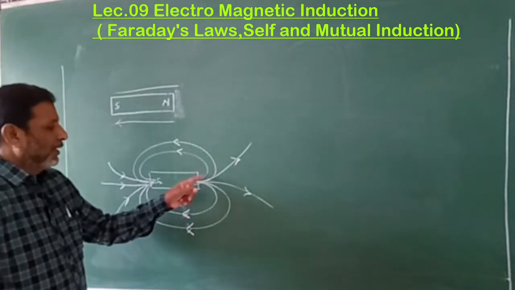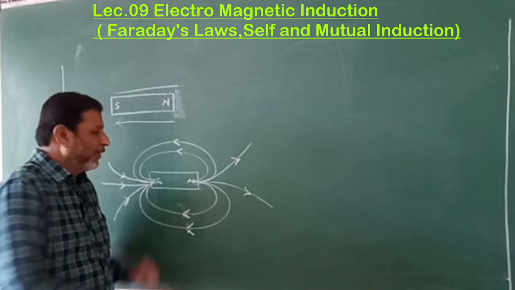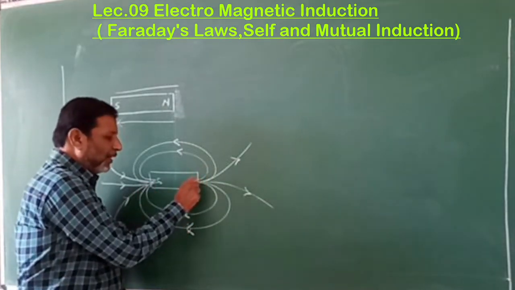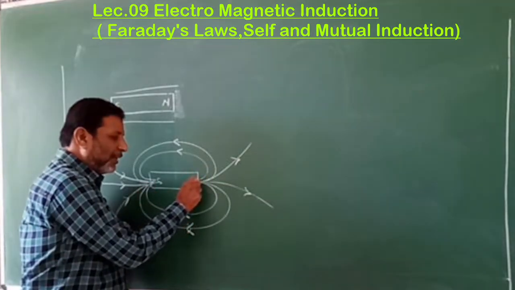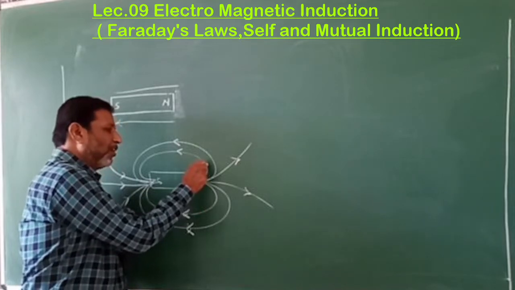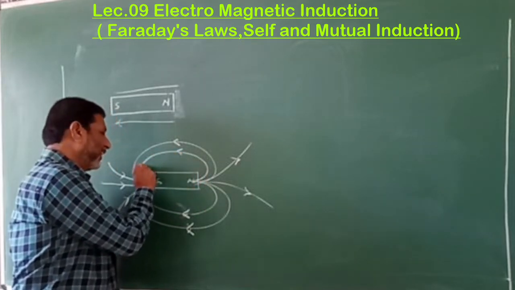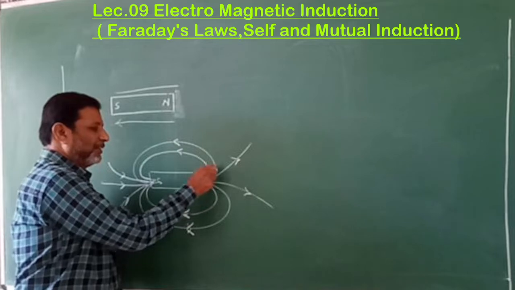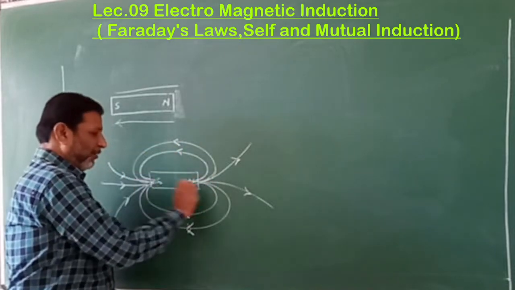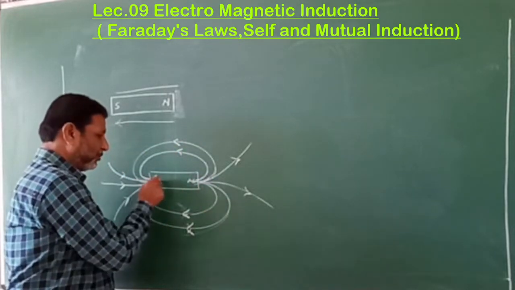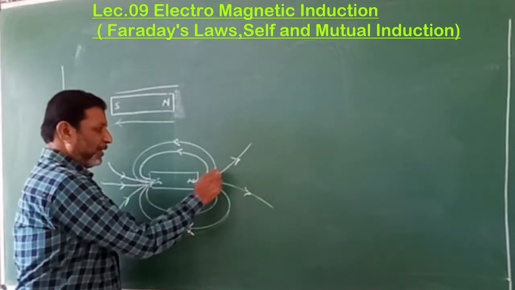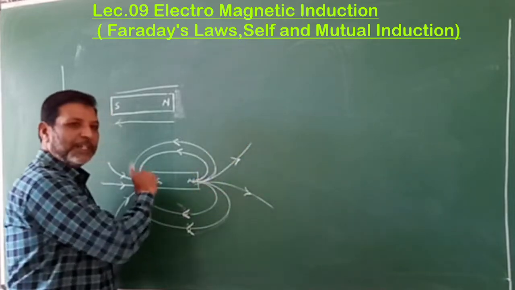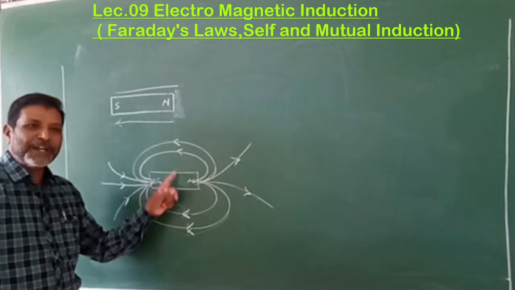When you put a unit pole here, that pole moves along this path. When you put it here, it moves along this path. When you put it here, it goes like this. Therefore, these are all called the magnetic lines of forces.